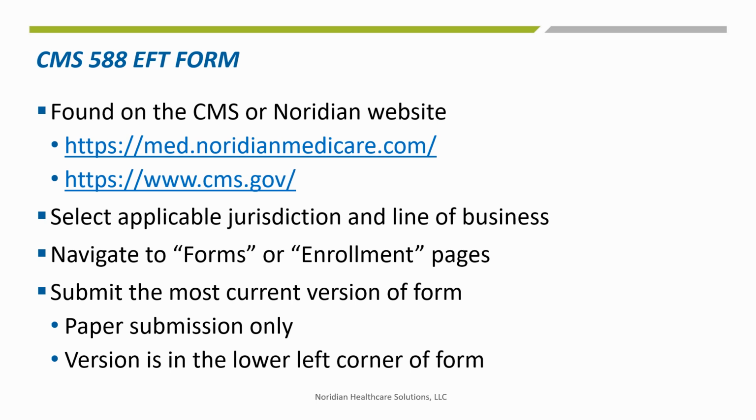The most current paper form can be downloaded from either the CMS or Noridian websites. On Noridian's website landing page, as listed on the slide, select the jurisdiction and line of business for your specific situation. The CMS 588 form is on the Forms page. It can also be accessed through the Enrollment page. For accuracy, type all information. To access the form on the CMS website, in the search function, type the words Enrollment Forms. The CMS 588 is listed on the screen.